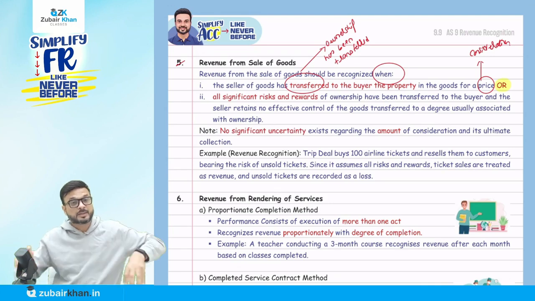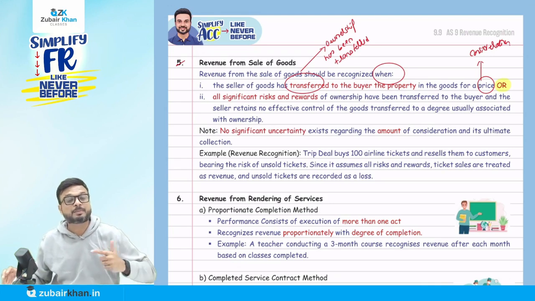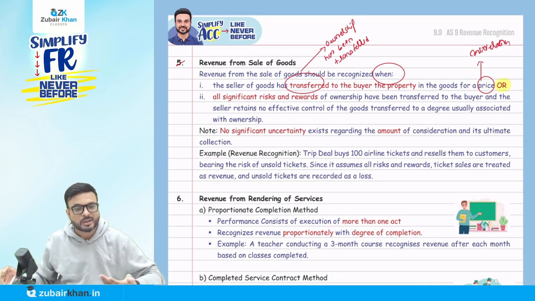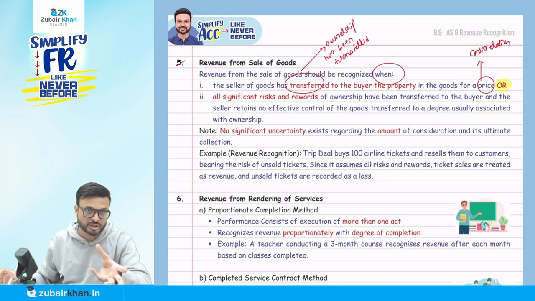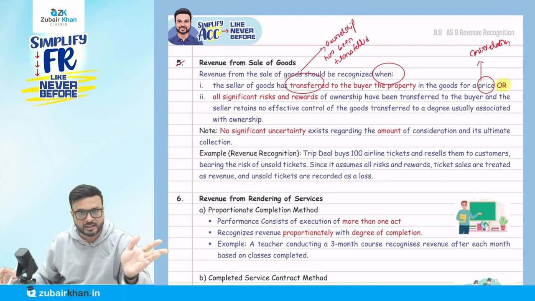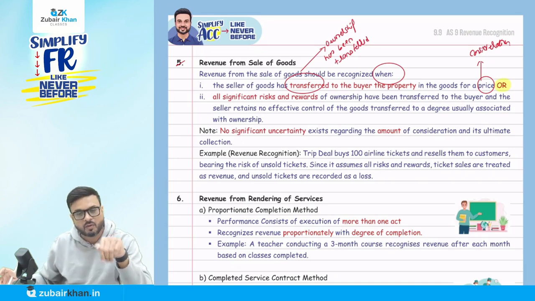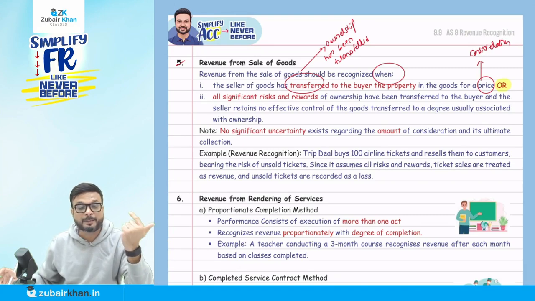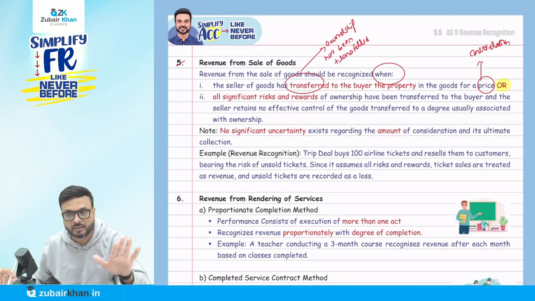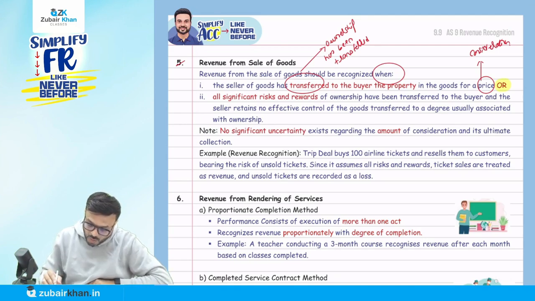What does it mean? It means that on paper that person may not be owner, but we are going to transfer the ownership soon, while actually the risk and reward generally associated with the ownership have been transferred. So we already sold the goods to them. Maybe we say don't worry, come tomorrow and take the invoice, but it will be recorded as sales today only, because the risk and reward associated with the ownership we have already given to that person. They can enjoy that particular good. So it might happen the ownership is not yet transferred, but risk and reward has been transferred. In that case also it will be considered as sale of goods.